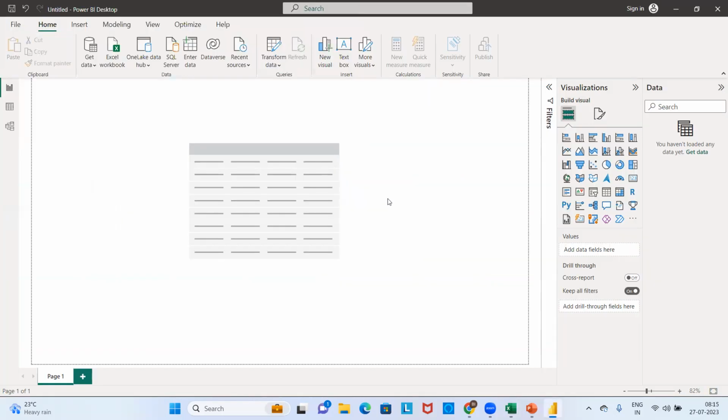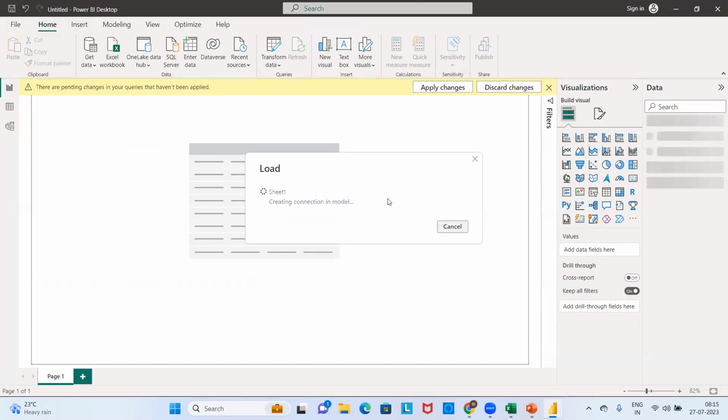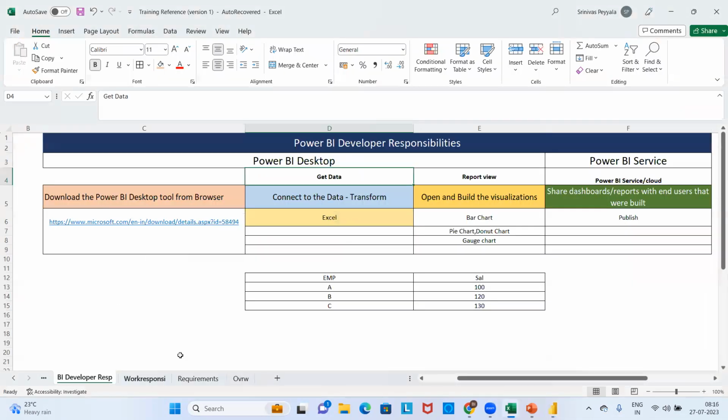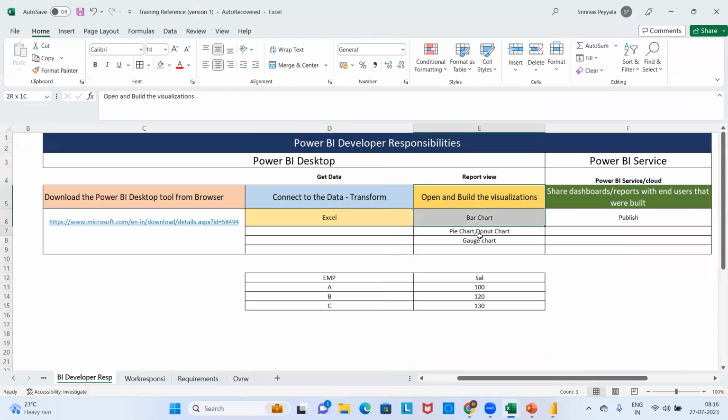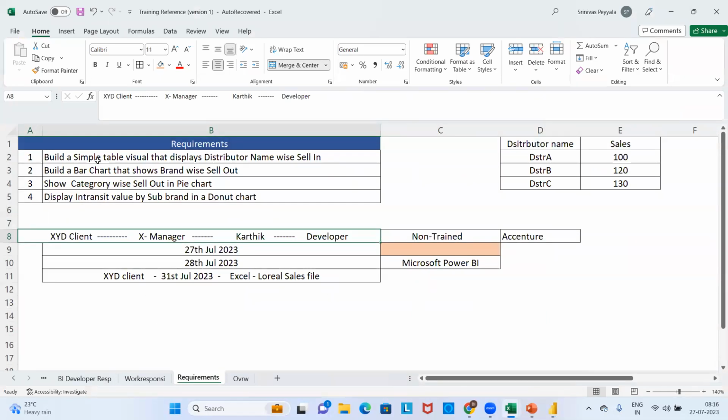I'll just load it for now. I'm not teaching any practical data now. I just wanted to show an overview, a demo session as a developer. If you join a company, what are your basic responsibilities, and what are the basic terms you need to follow while speaking with the client, while getting the data, while creating the reports, and then looking at your requirements? After getting the data, what is our next aim? In the report view, we create our visualizations. These are the 4 requirements.